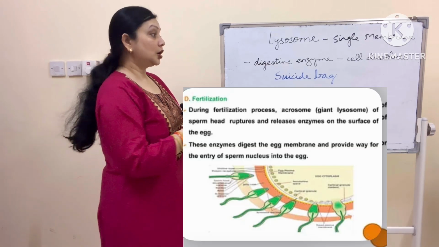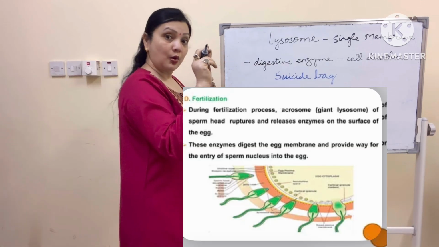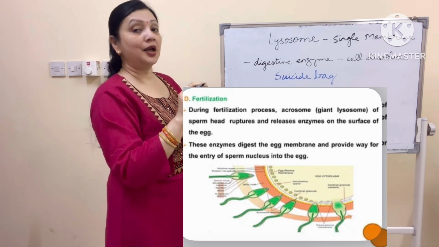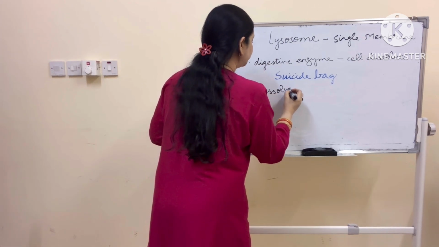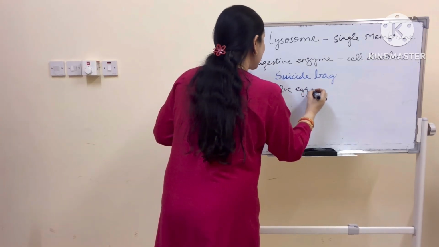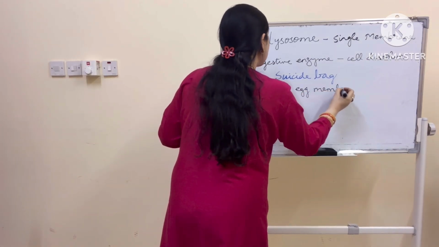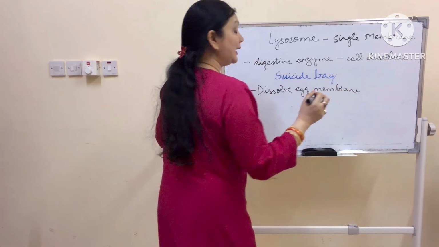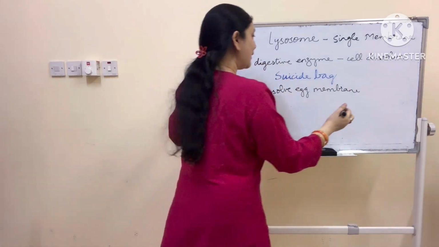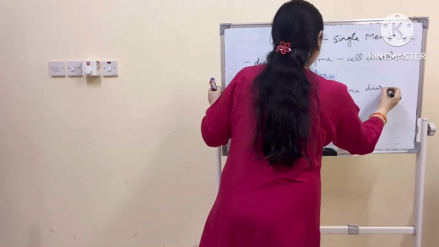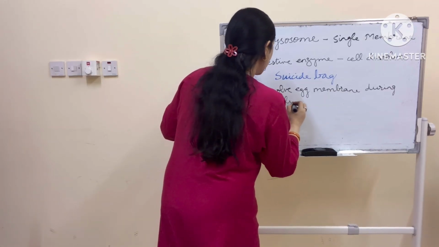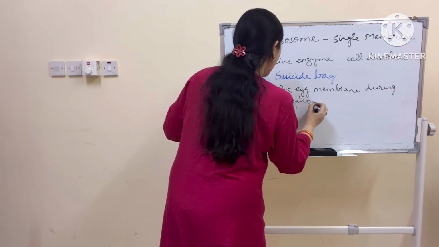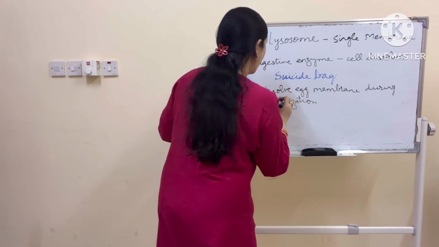So the lysosome present on the sperm head will dissolve the egg membrane. When this egg membrane dissolves, the sperm easily enters the egg during fertilization. So imagine lysosome, such a tiny little thing and so very important.